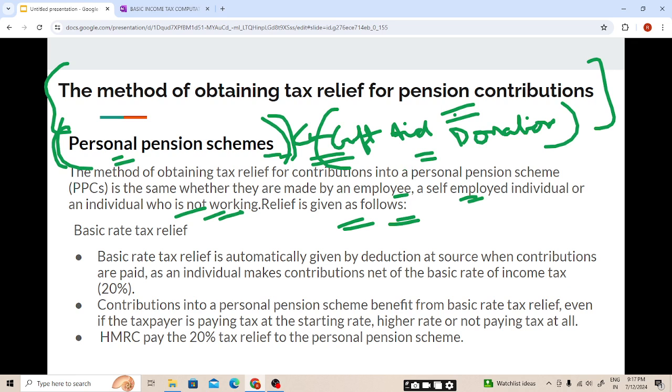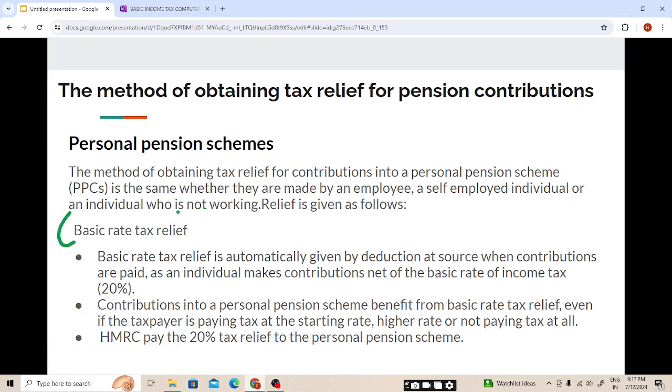The relief which was provided for gift aid donation is replicable to personal pension schemes. We'll be seeing it in detail, students, but those who remember gift aid donation will have a good idea and will be able to easily get this topic.